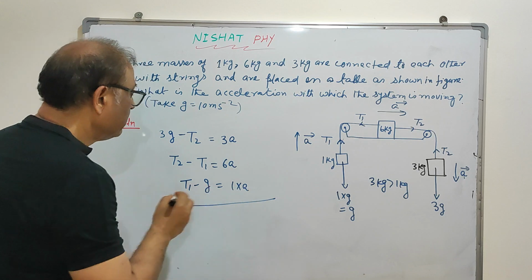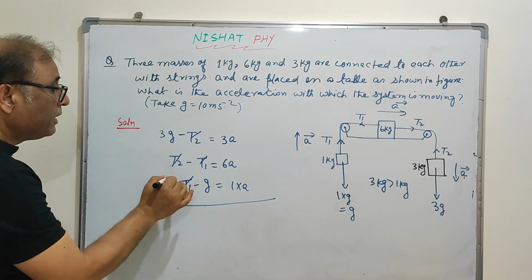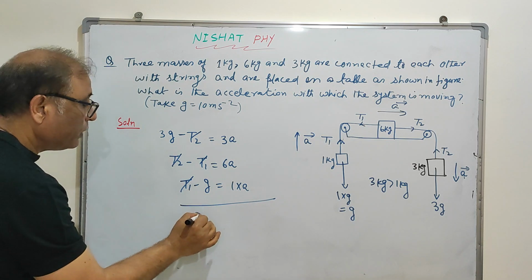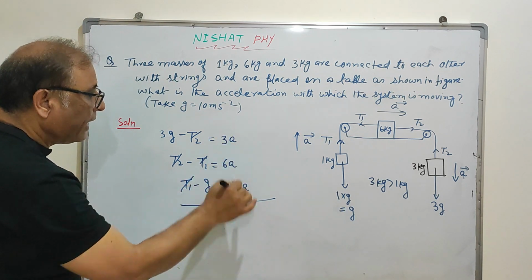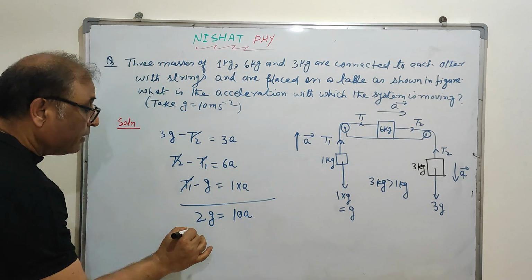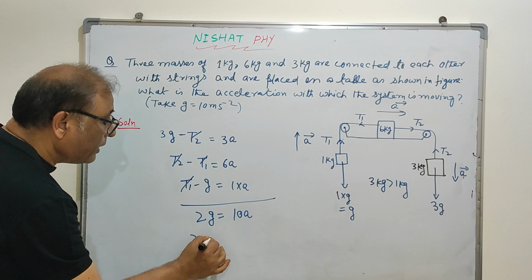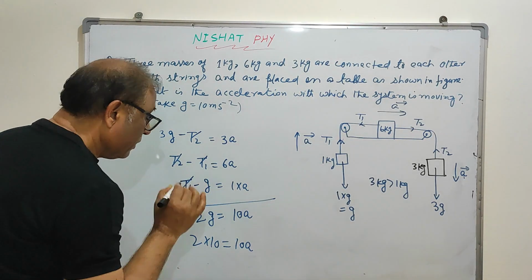Now see here: T2 and T2 cancel, T1 and T1 cancel, then 3g minus g is 2g, and adding the masses gives 10a. You know that g equals 10, it is given, so 20 equals 10a.